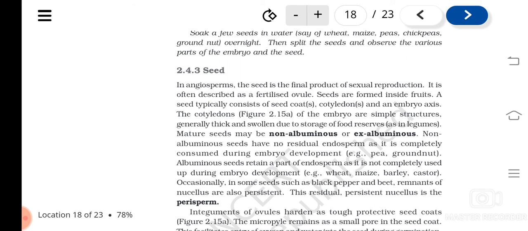All these terms you have to understand very clearly. If the seed has a remnant of nucellus, then that left out nucellus is known as perisperm, and that kind of seeds can be called perispermous seeds. So about seed you understood now. Now we will have to study about the fruits. So this much will be very clear to you, I hope. Thank you very much.